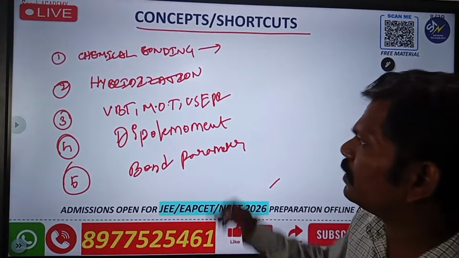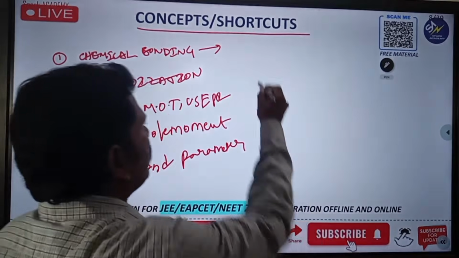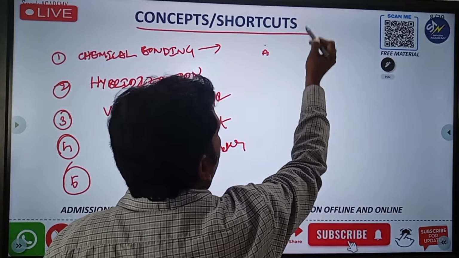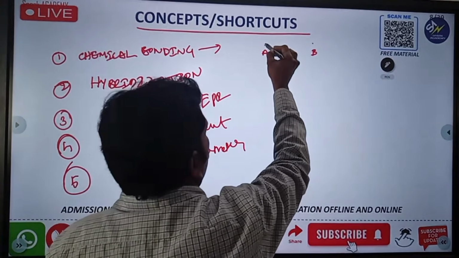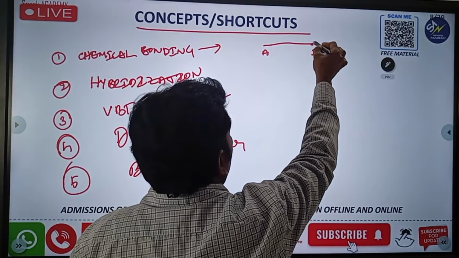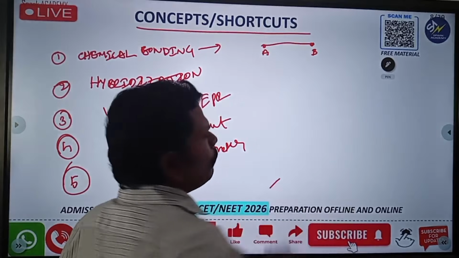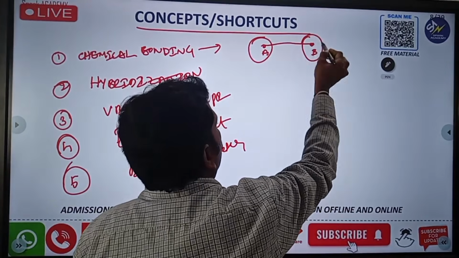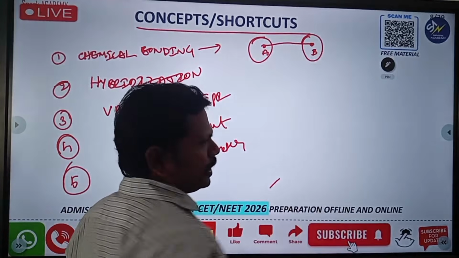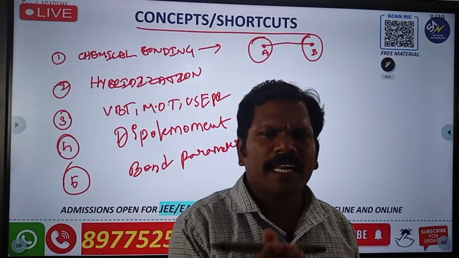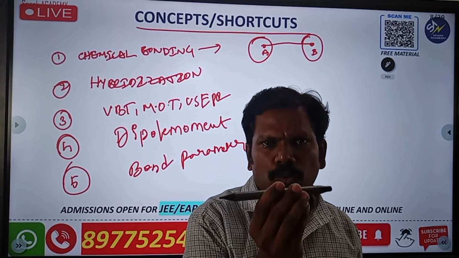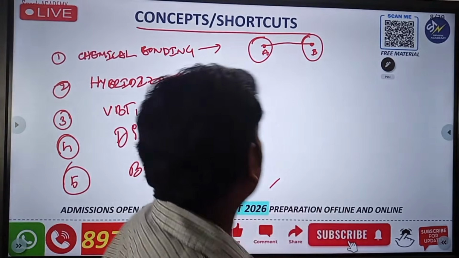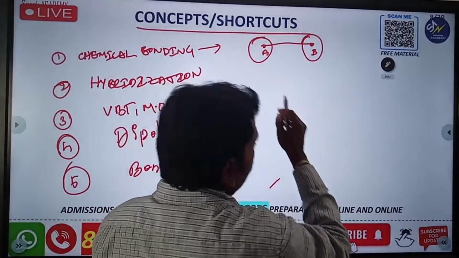Next, chemical bonding. Simply, I will take two elements: A is one element and B is another. When a reaction occurs, they form a bond. This is atom A and this is atom B, and by combining together they form one bond. The interaction forces between two atoms, molecules or elements form the chemical bond. And here the question is, how many types of chemical bonds are there?